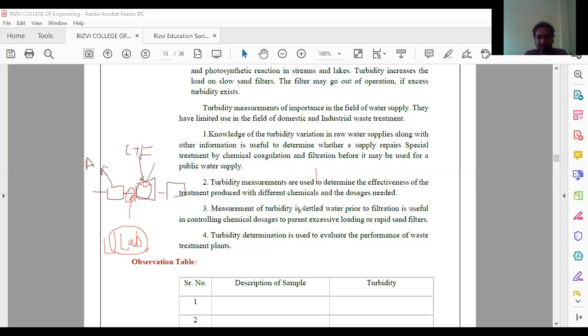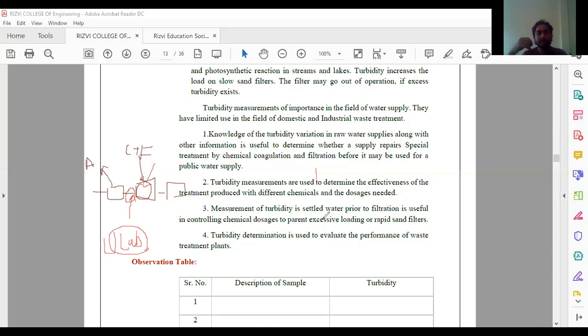Third, measurement of turbidity in settled water prior to filtration is useful in controlling the chemical doses to prevent excessive loading on the rapid sand filter. This is also the same thing. If the turbidity is not removed, what happens in the rapid sand filter? What is the use of a filter? A filter is used to filter out some of the sediments present in it.